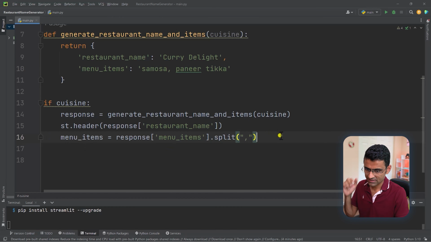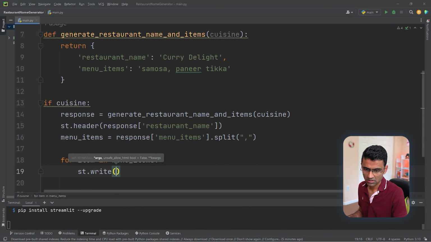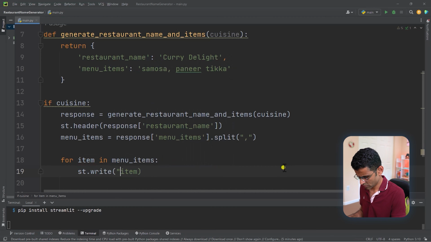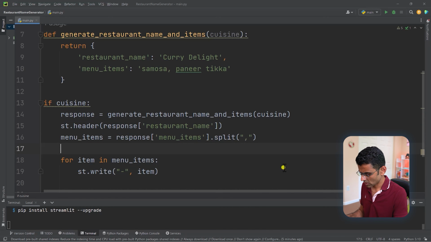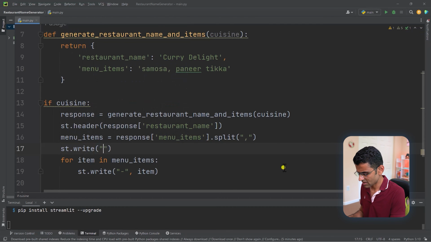And once you get that list, you can iterate over that list and you can write those items here. I can just say item, and maybe I can put some character just to indicate this is an item. You can also write like kind of like a header where you'll say, okay, these are menu items.